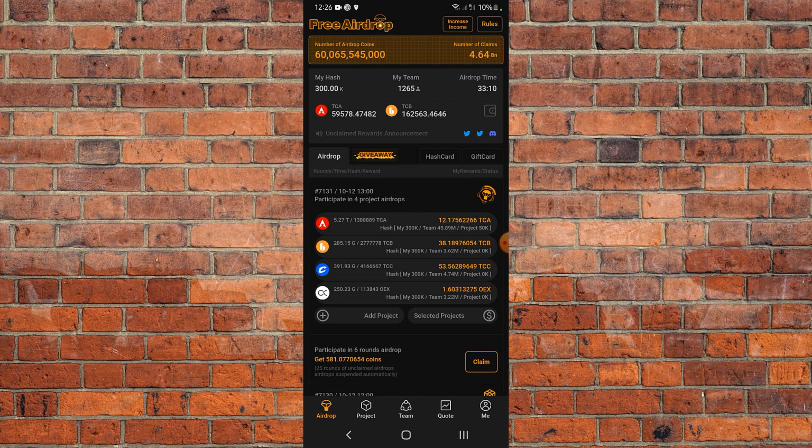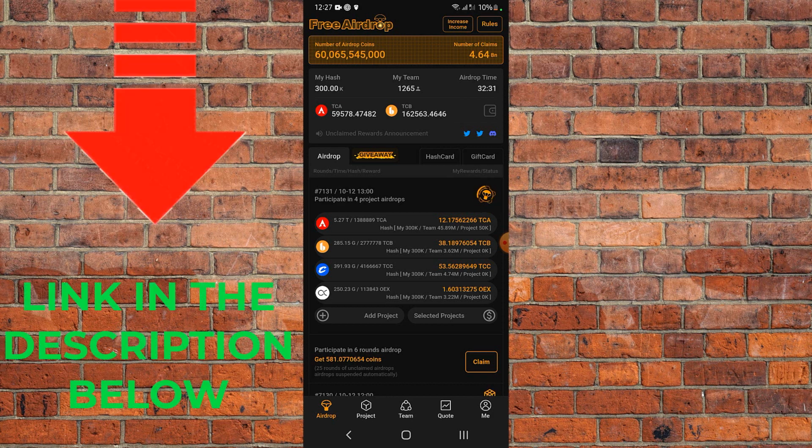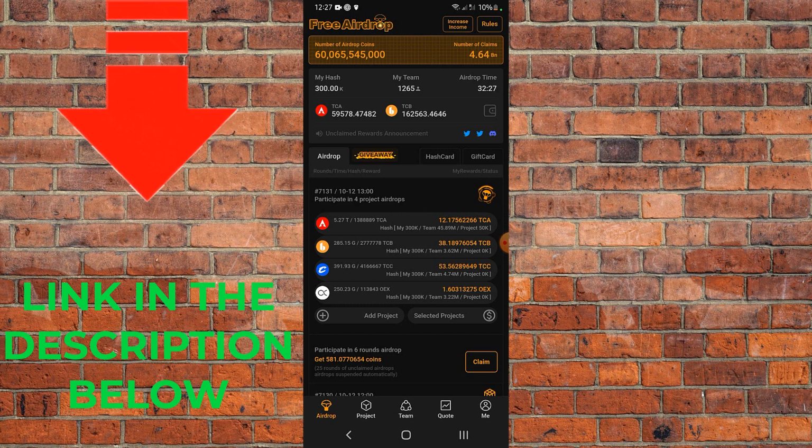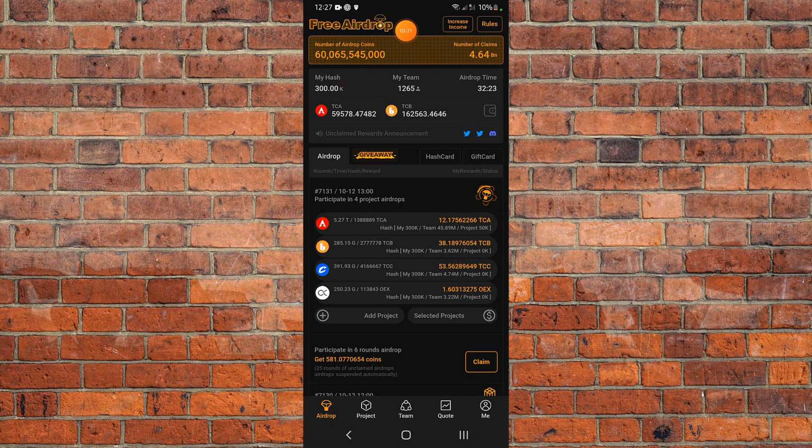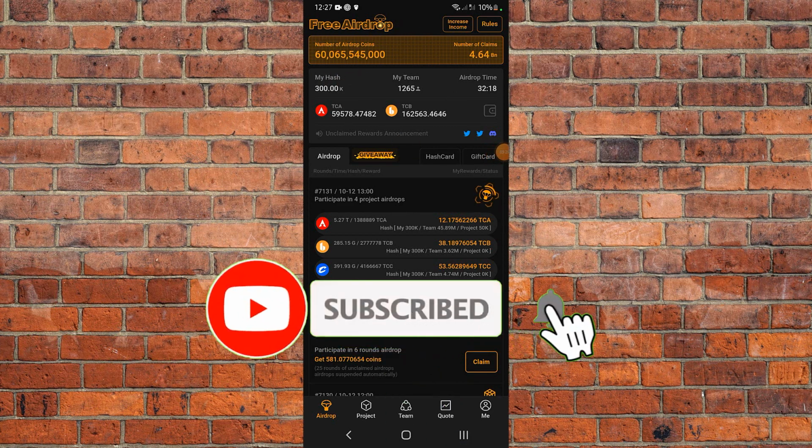So this is the app right here. If you don't have it on your phone, down below you're going to see the first link there. Just tap on it and it will show you how to get this app. This particular app is a free airdrop app called Satoshi. It will ask you to download and register. Once you have done that, do the verification.